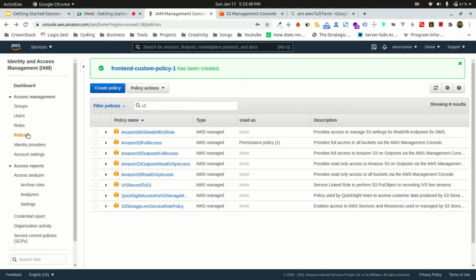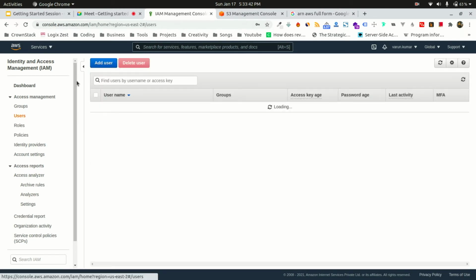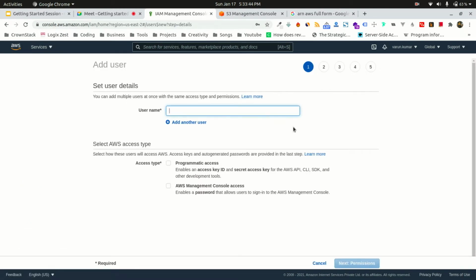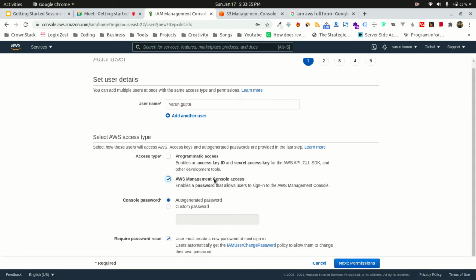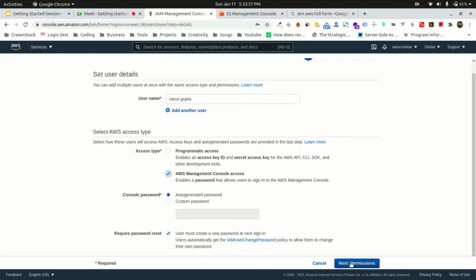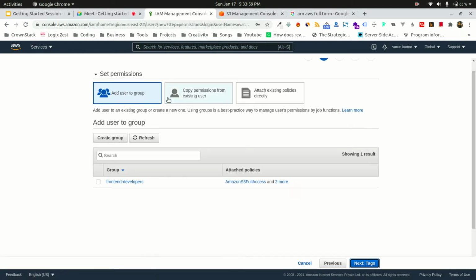Okay, now suppose I am adding one more user. Let's say for Varun Gupta. Okay, again I'll choose AWS Management Console access. This is fine. Now permissions. So now I can attach this user to a group. So now you will see I have a group.